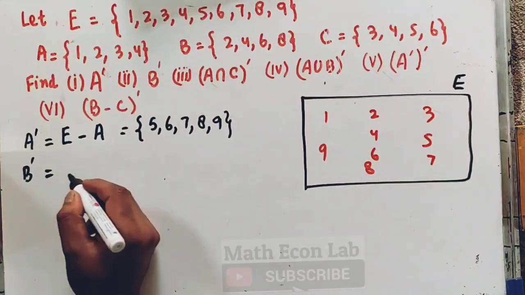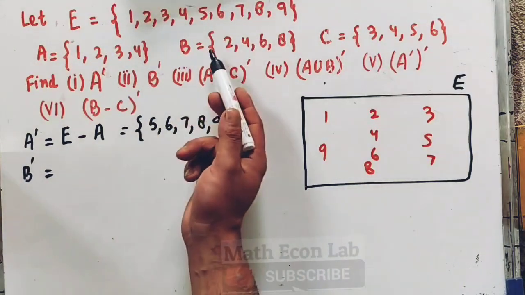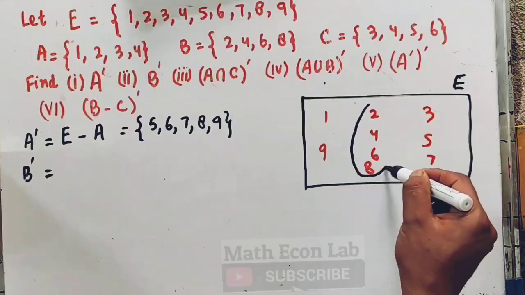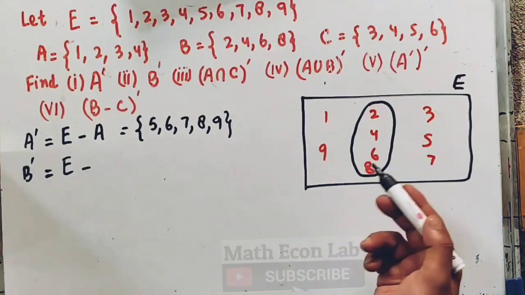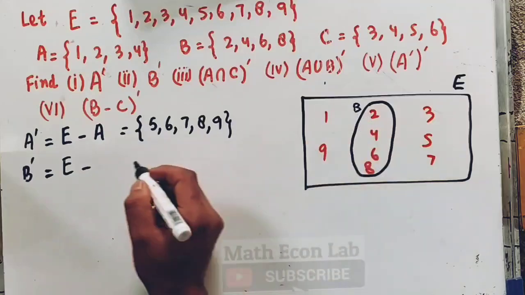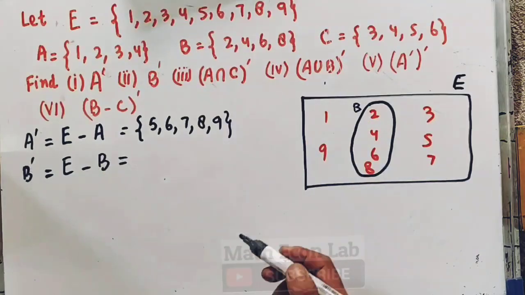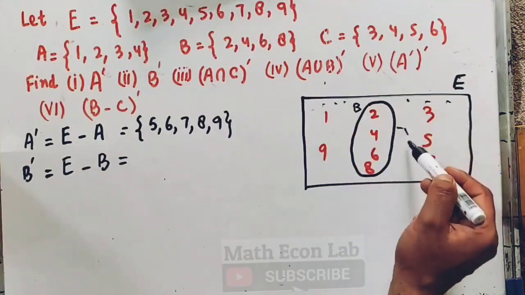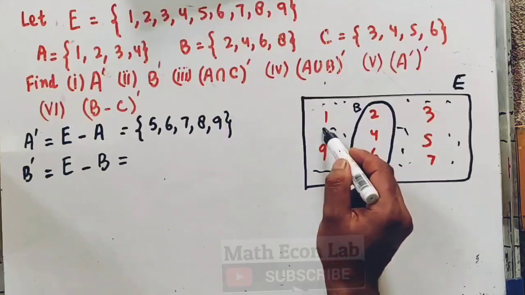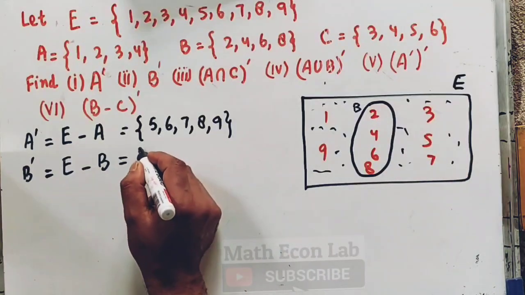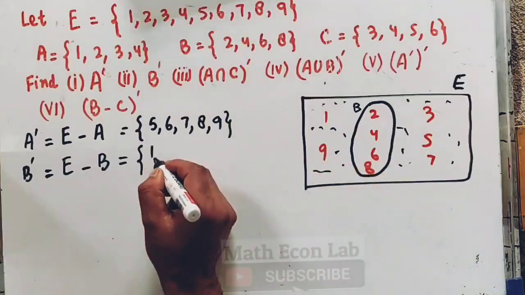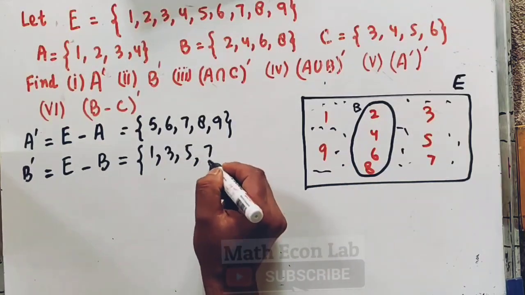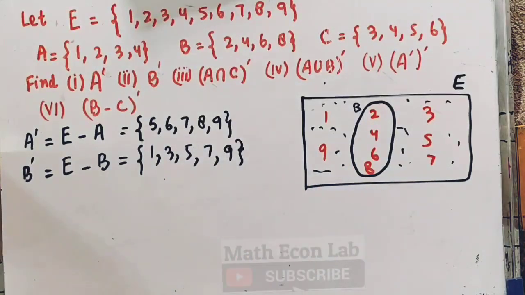B is this very set. So B complement will be equal to the universal set minus the elements present in set B. The elements present outside the set B denote the complement of set B. So we will have 1, 3, 5, 7, 9.